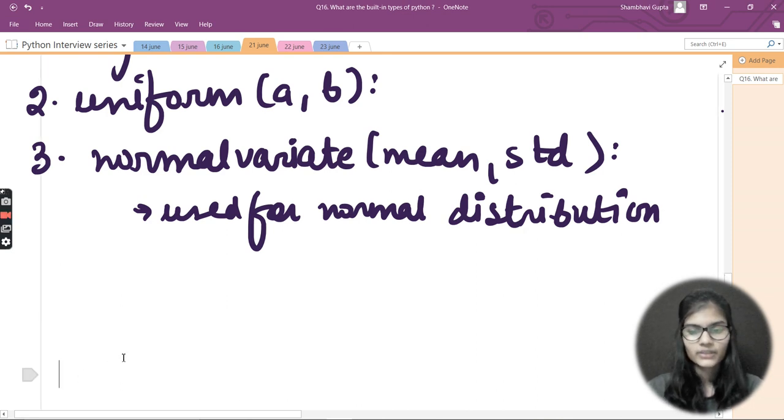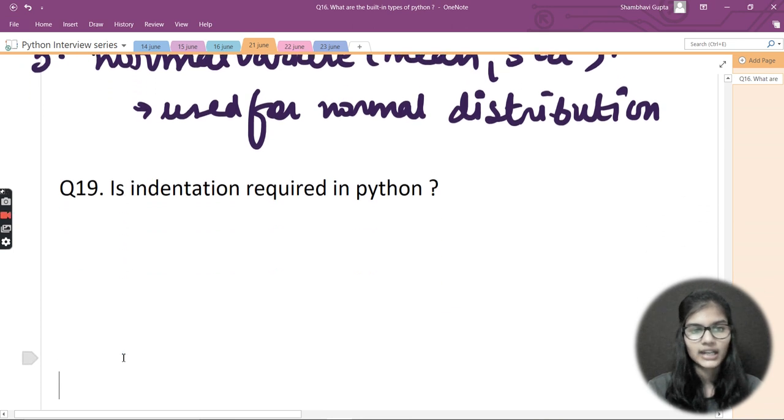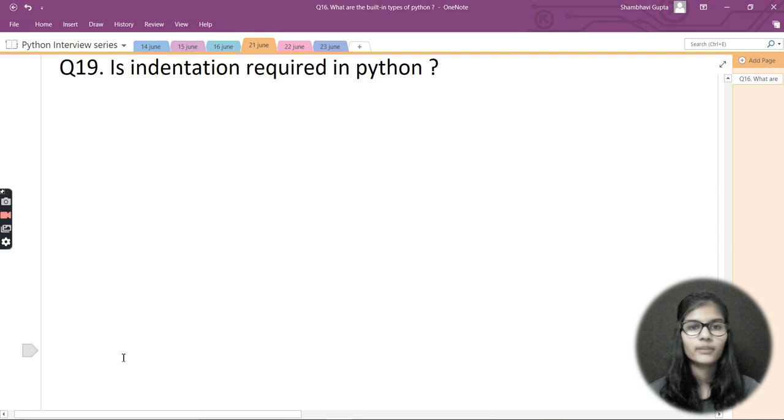Fine, let's come to the next question and see another one. My next question is: is indentation required in Python? Yes, a very important and main question. The answer is that yes, indentation is actually required in Python.